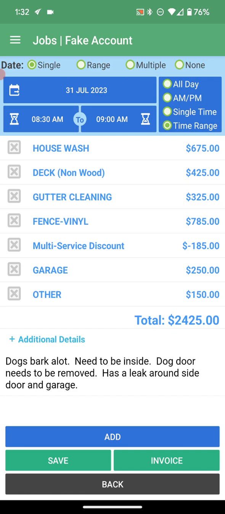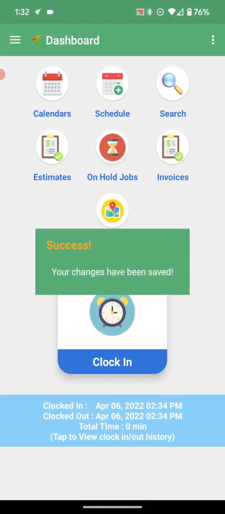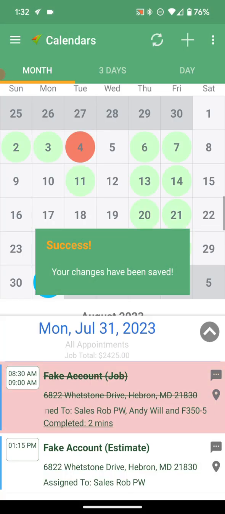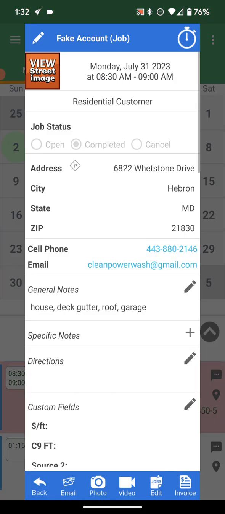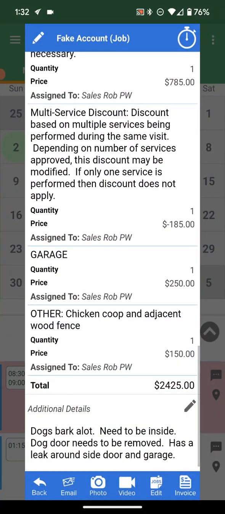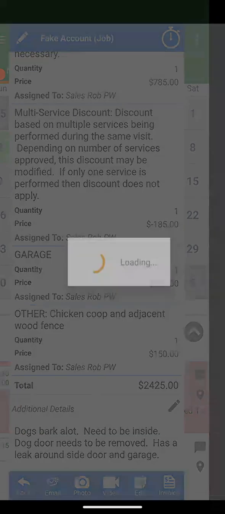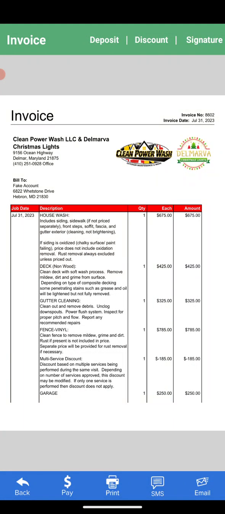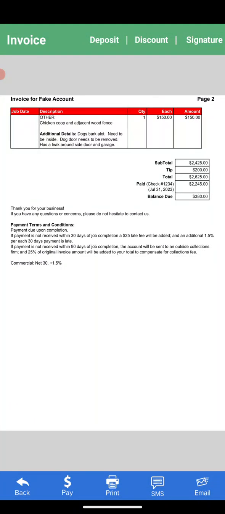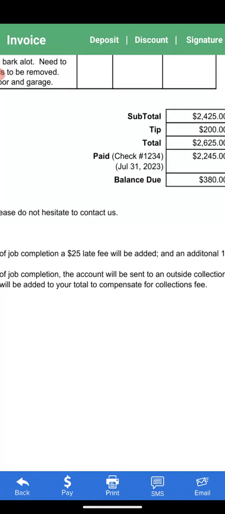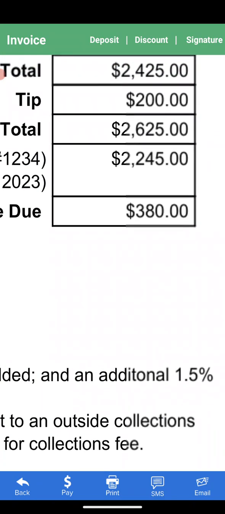You can also see from this screen, I can't tell what other is, but when I go back, and actually this should work out pretty well. So we've got other chicken coop and adjacent wood fence. So if I go to invoice, so now it shows, you can see here, balance due, $380.